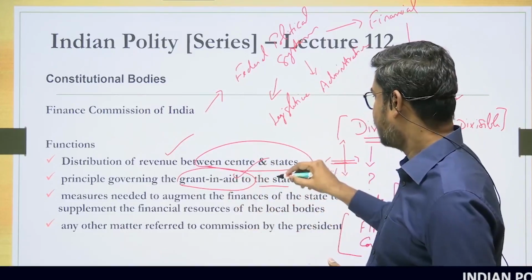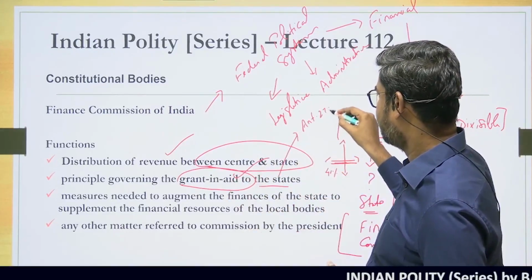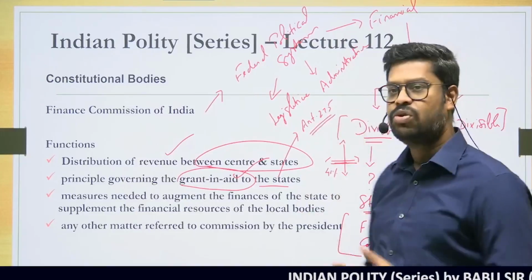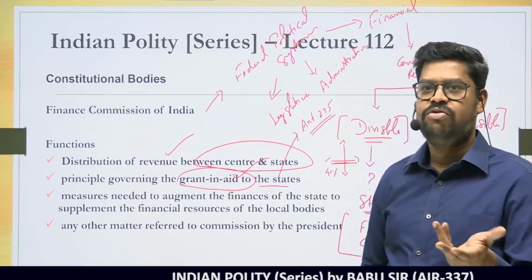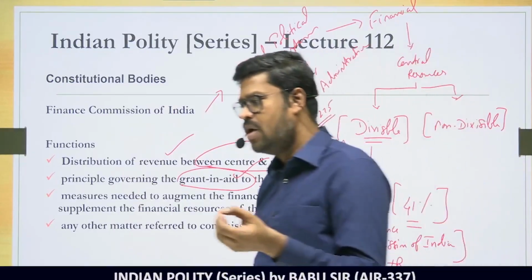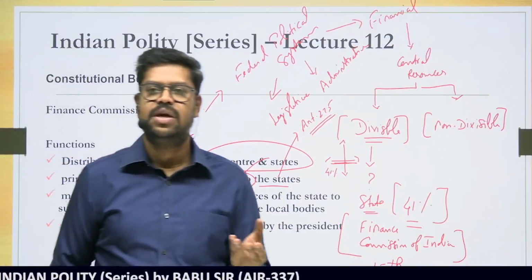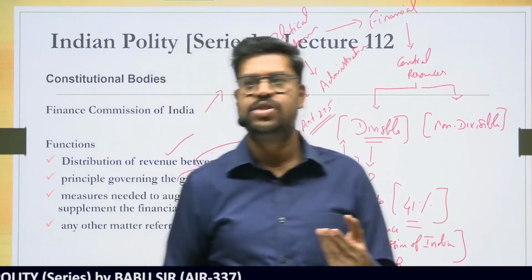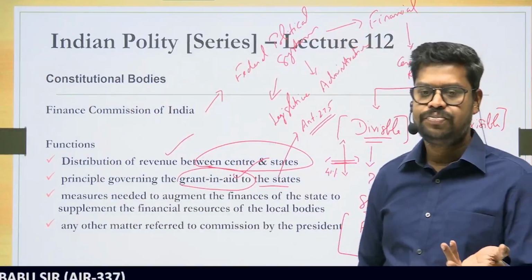So as per Article 275 of the Constitution, the center can give grants to the states. But what is the basis on which the center gives grants to the states? That is on the recommendation of the Finance Commission. Now, what is the basis on which the Finance Commission makes these recommendations? The Finance Commission makes this recommendation on the special issues concerning that particular state.